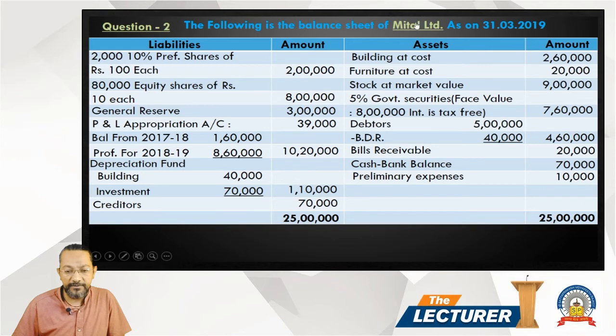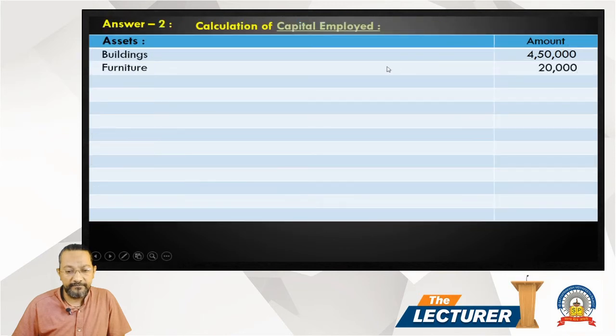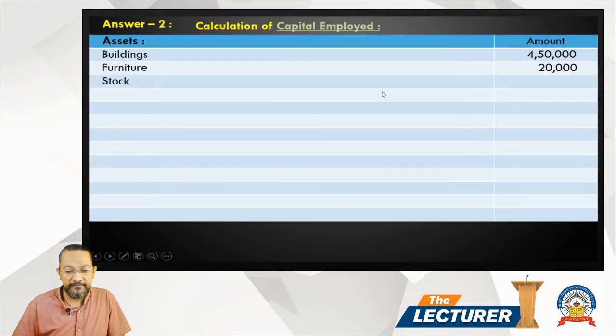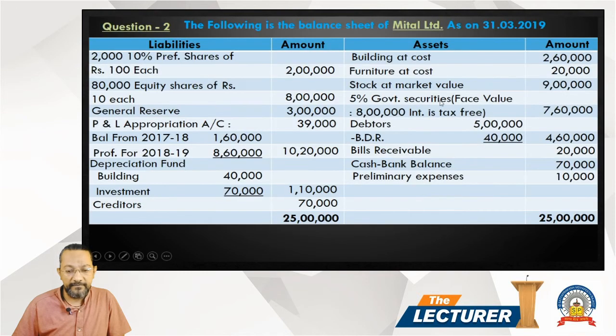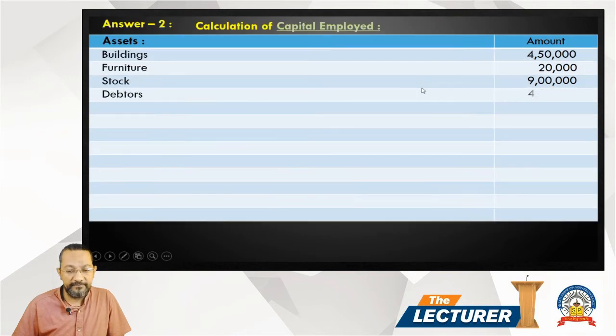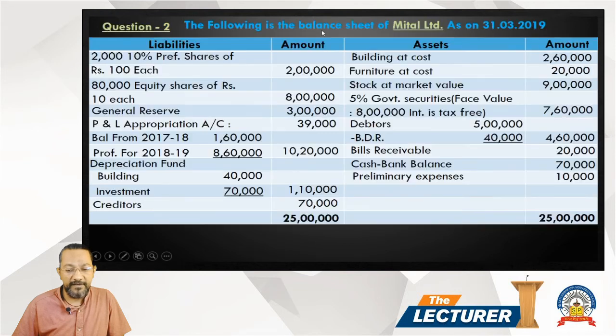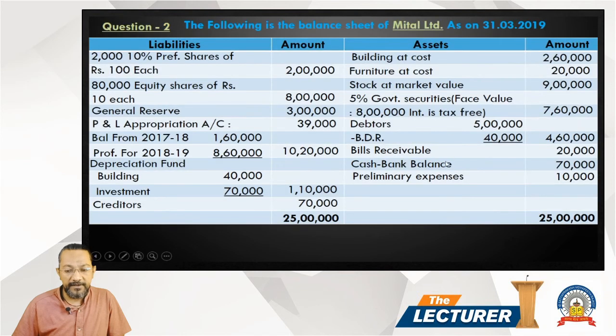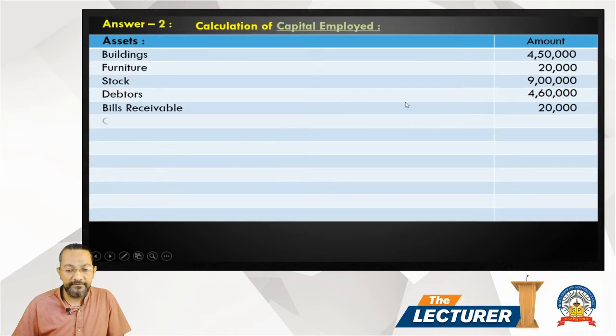Next is furniture 20,000. Then stock 9 lakh, and this is a non-trade investment, ignore it. Debtors 4,60,000. Then bills receivable 20,000. Then cash at bank 70,000. Make the total of assets.